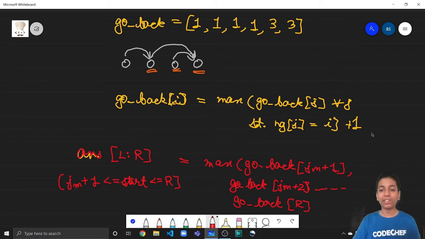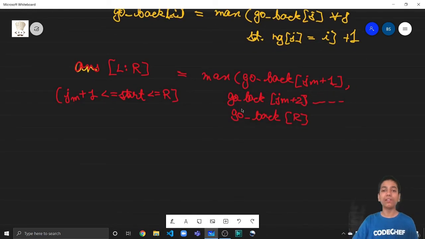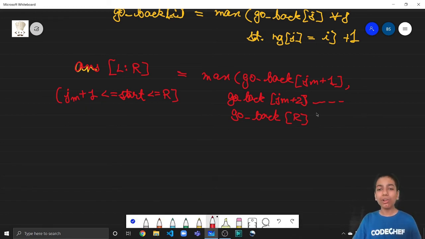Fine. So now I want you to brainstorm about why we are not subtracting any values from this go back array like we did for the go forward array. Remember, for go forward, when we found the max, we subtracted go forward of JM and then added 1 to it. But here, why are we not subtracting any value from this max value? Ideally we should be subtracting, because go back is not telling us from JM, it is telling us from the start. So why are we not subtracting a value? If you want, you can pause the video here and brainstorm about it.